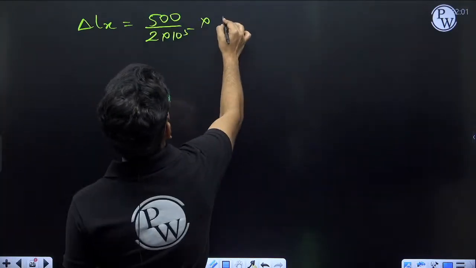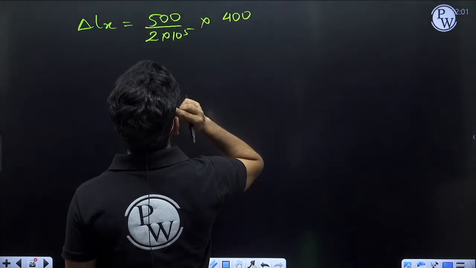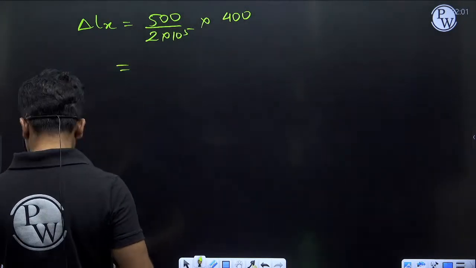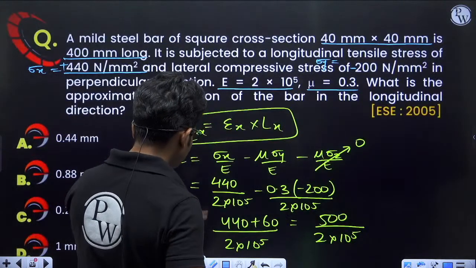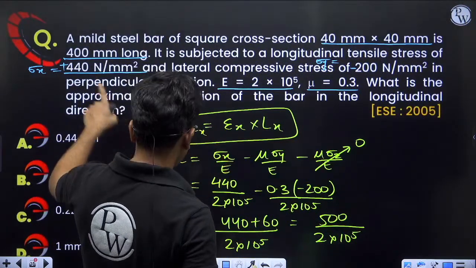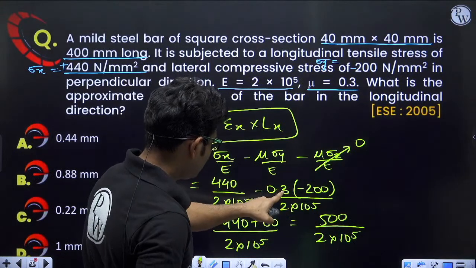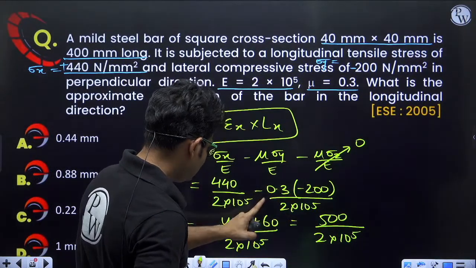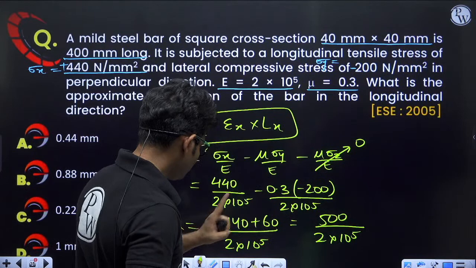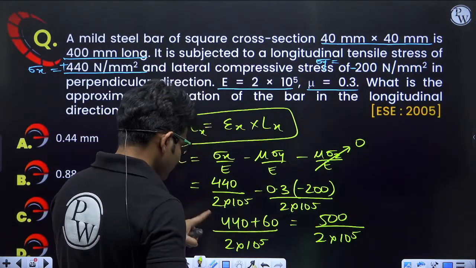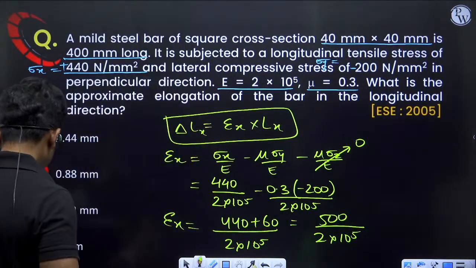So 440 minus 0.3 into 200. 2 3s are 6, 60. So it will be positive. 440 plus 60, 500 divided by 2. So 250.